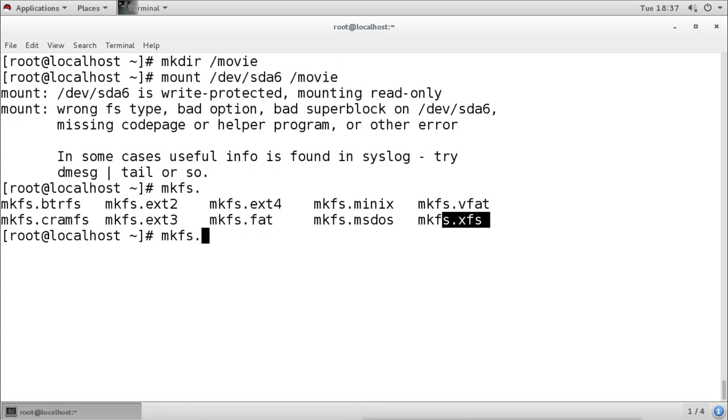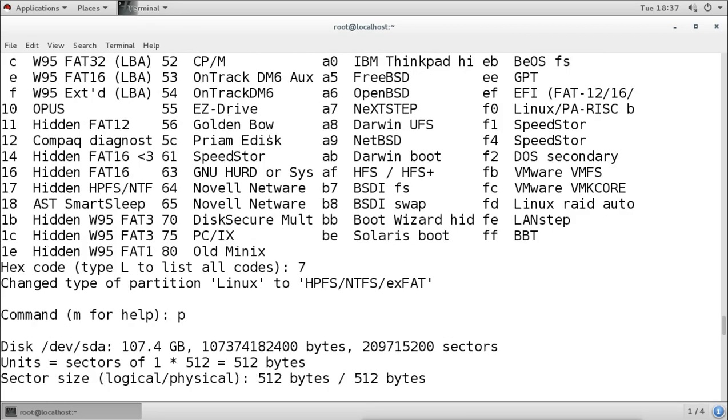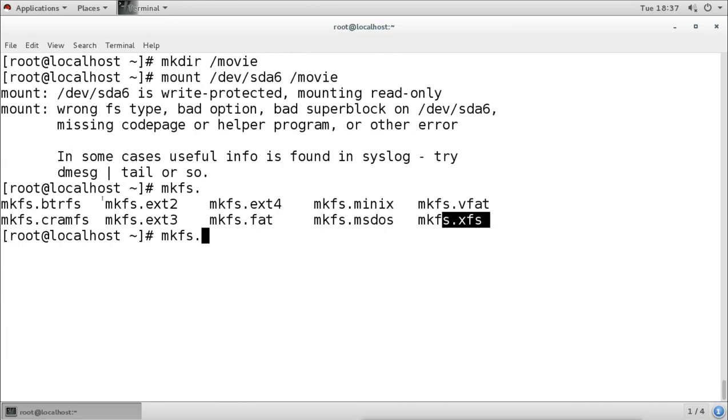All these other types which we saw, we can't create them because our kernel by default does not support them. If you want to create an NTFS file system, then you have to update the kernel, and then you can get the command here and create the file system. So right now we can create all these file systems. I will create XFS, which is the default one for our Linux. Then I will mention the partition name which we created right now, and press enter.